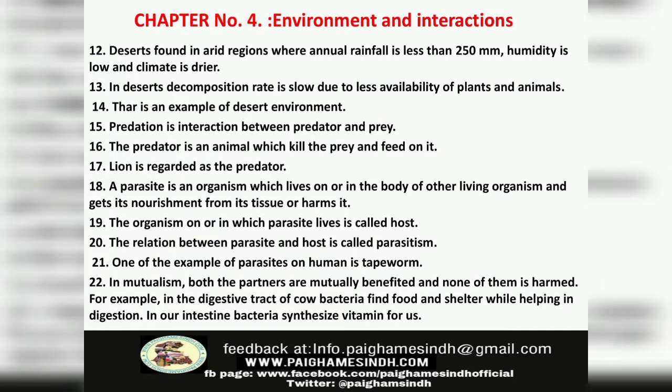Number 22. In mutualism, both the partners are mutually benefited and none of them is harmed. For example, in the digestive tract of cow, bacteria find food and shelter while helping in the digestion. In our intestine, bacteria synthesize vitamins for us.